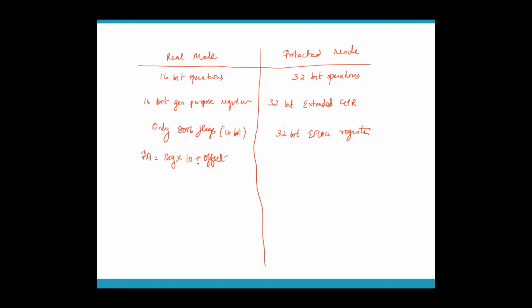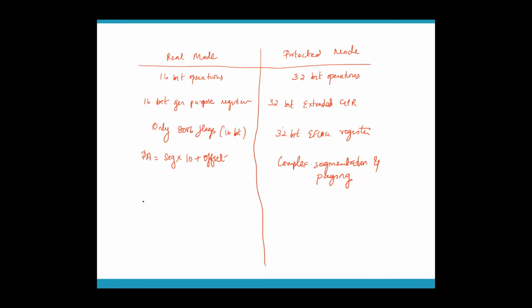This is not how you translate the address. Here you have a complex segmentation and paging mechanism for that. So for address translation, you have segmentation and paging mechanism in protected mode.